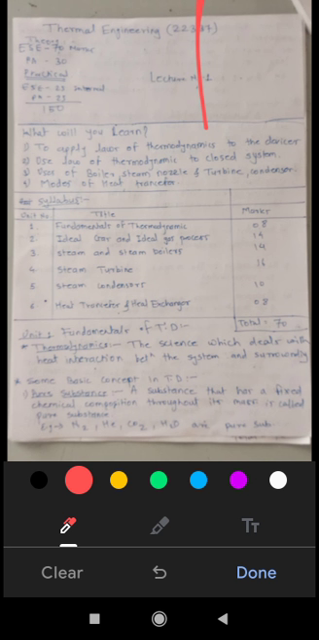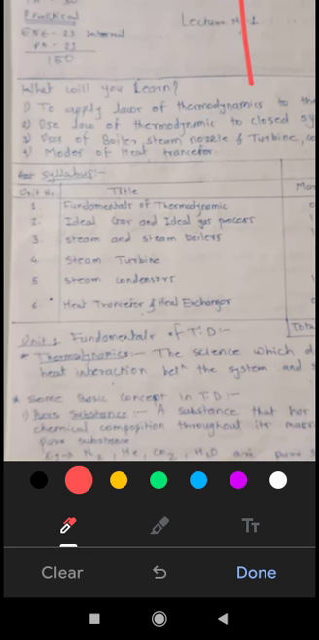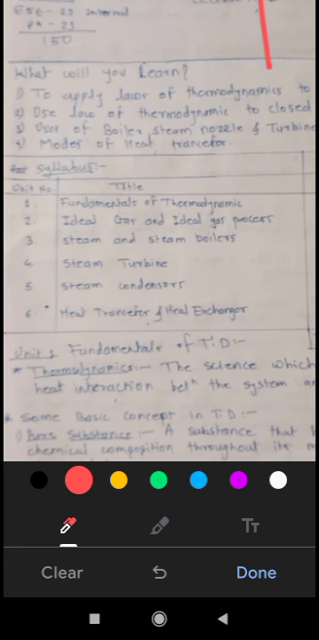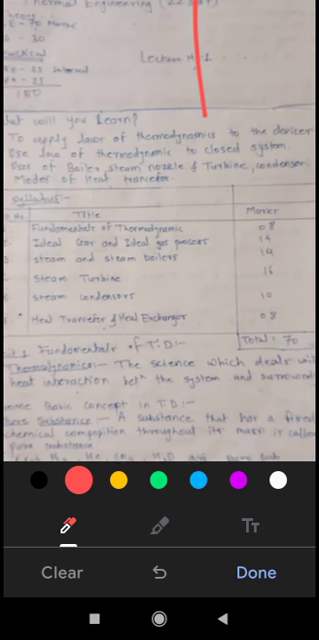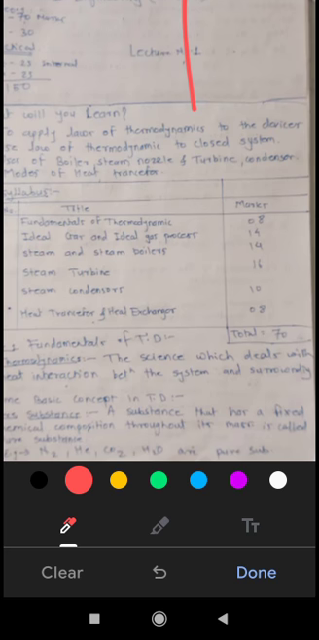Okay, the syllabus is divided mainly into 6 units: fundamentals of thermodynamics, which we will study today, ideal gas and ideal gas processes, steam and steam boilers, steam turbine and steam condensers, heat transfer, and heat exchanger, which have the mark distribution of 8, 14, 14, 16, 10, and 8. So total out of 70 marks you have to write the paper.